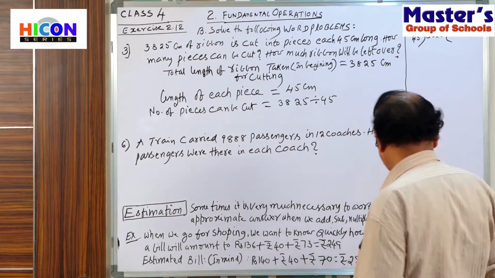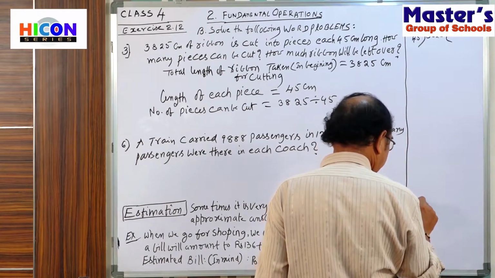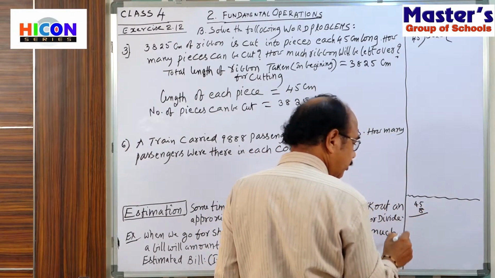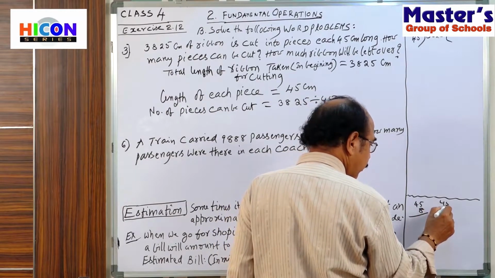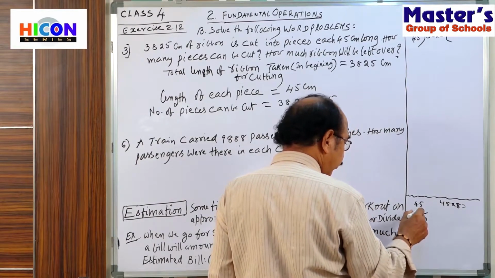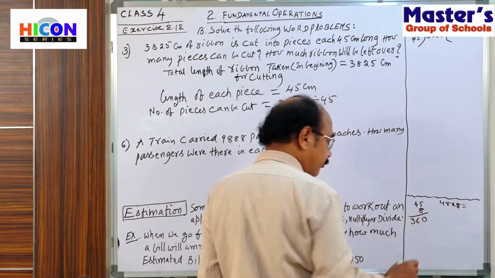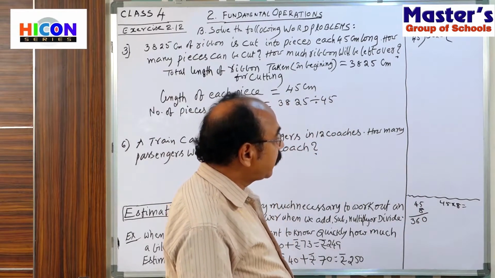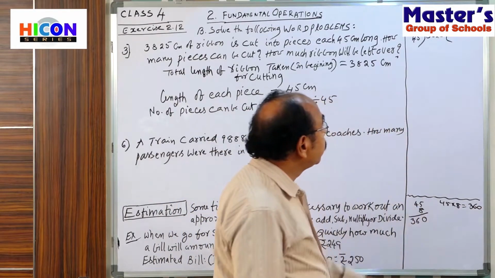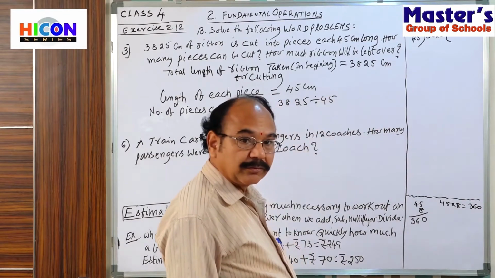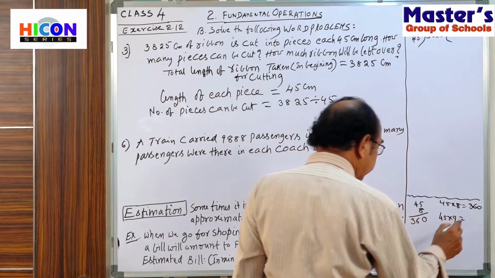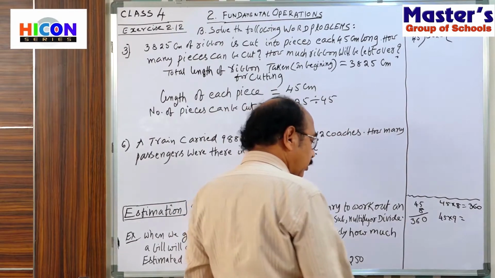Let us try 8 times 45. 45 into 8, how much do you see? 8 fives are 40, 0 and 4 carry. 8 fours are 32 plus 4 is 36. 360. It is nearer to that number. If we select 45 into 9 times, you will get a bigger number. That's why 9 times is not possible.